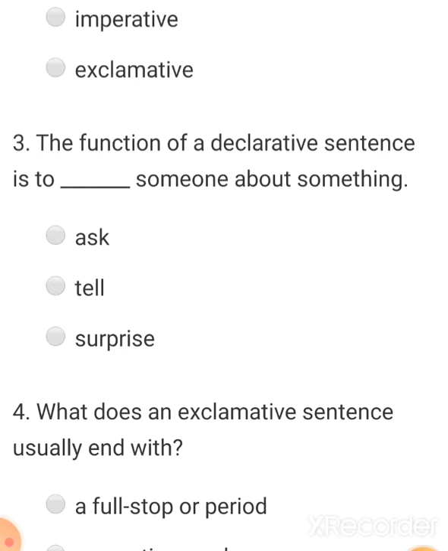Question 3. The function of a declarative sentence is to blank someone about something. Options: ask, tell or surprise. So here the correct answer will be tell. It is used to tell someone about something.